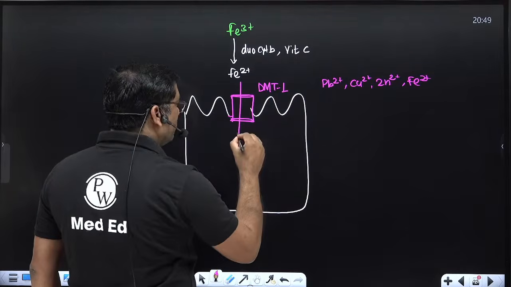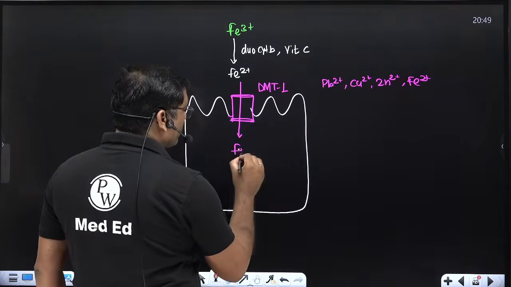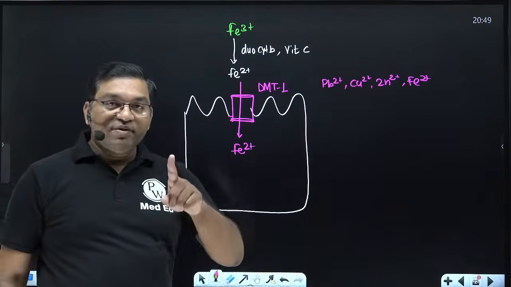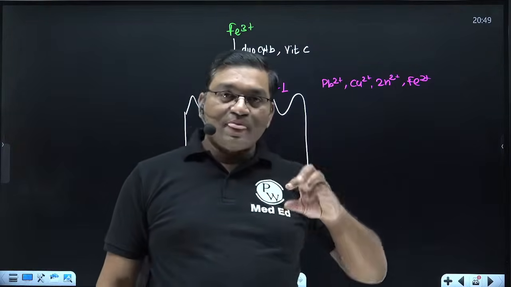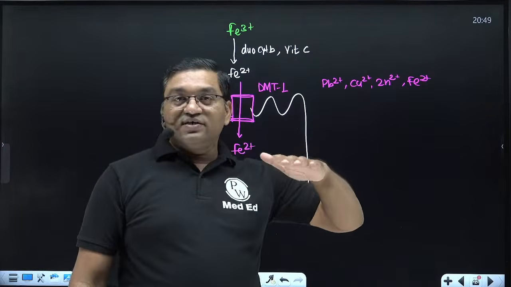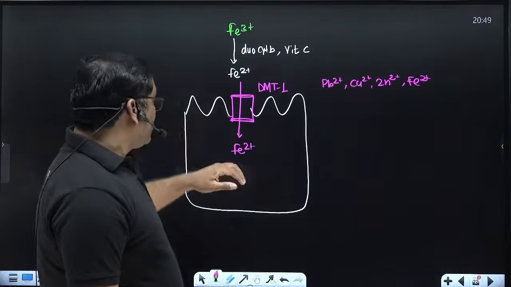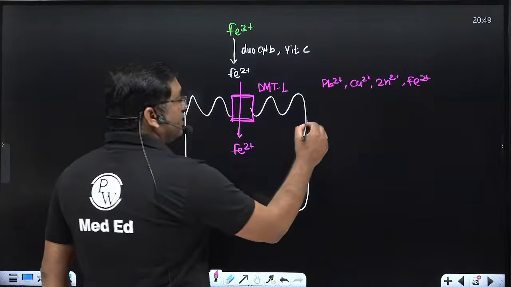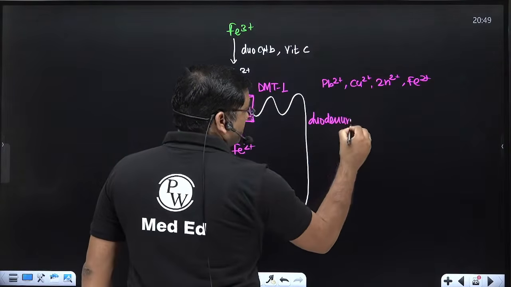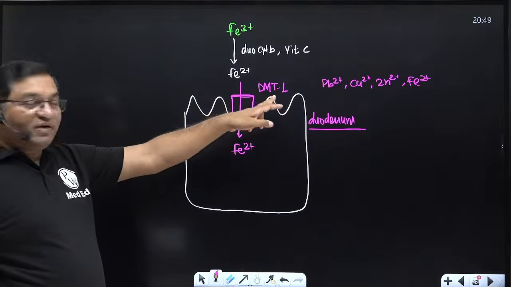So it is important for the transport of iron in the ferrous form inside the duodenal enterocyte. Remember, iron, folic acid, B12: iron in the duodenum, folic acid in the jejunum, and B12 in the ileum are the sites of absorption. So it is absorbed in duodenal enterocytes via the divalent metal ion transporter 1.